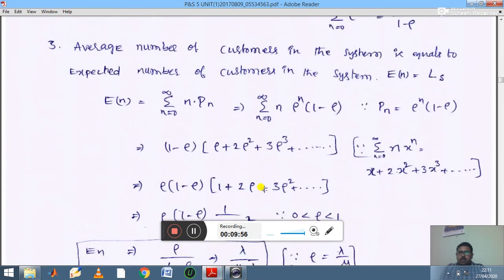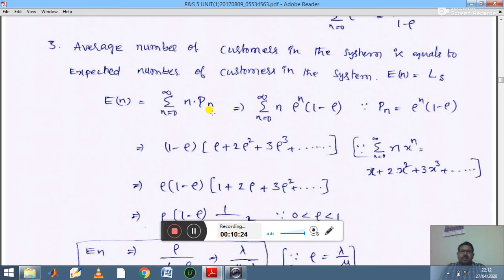In place of Ls, using the definition of the mean of the Poisson distribution, you can write np, taking the summation from 0 to infinity. So for E of n on the LHS, on the RHS, using the definition of the average of the Poisson distribution, in place of Ls you write summation n Pn.